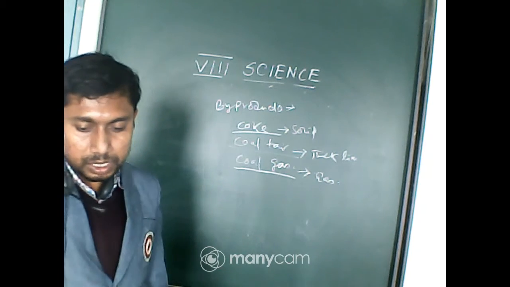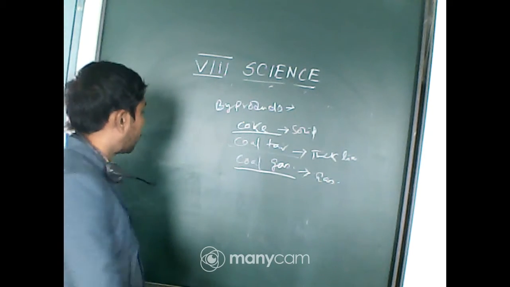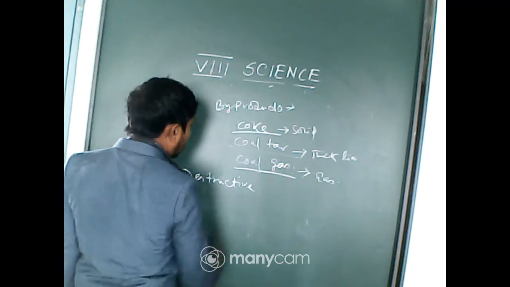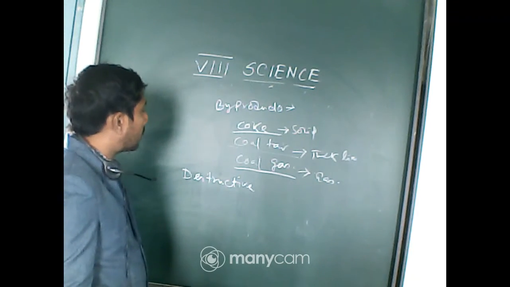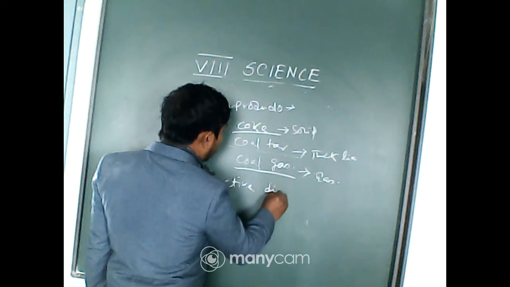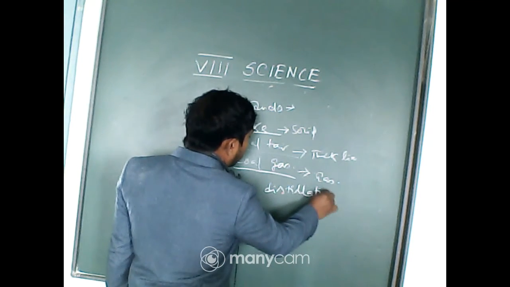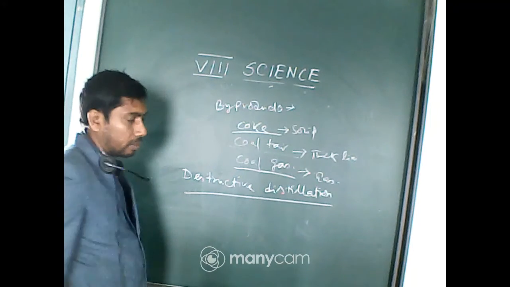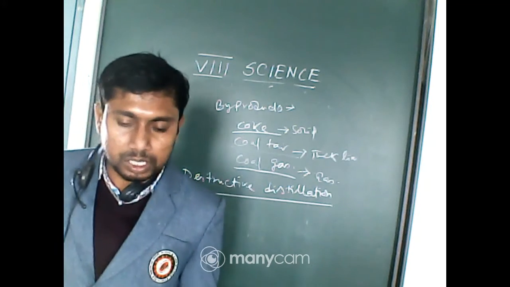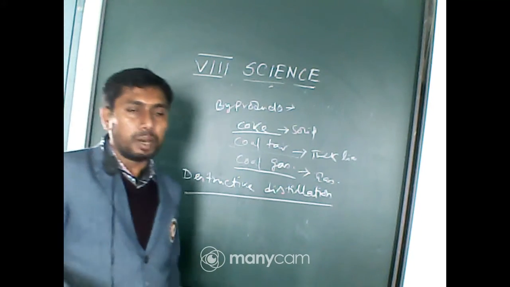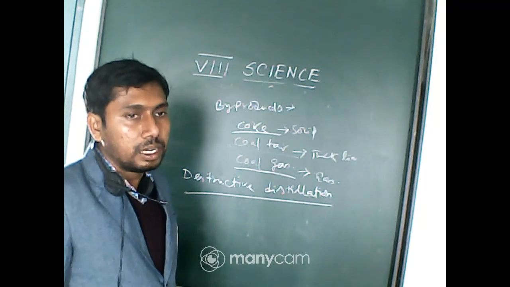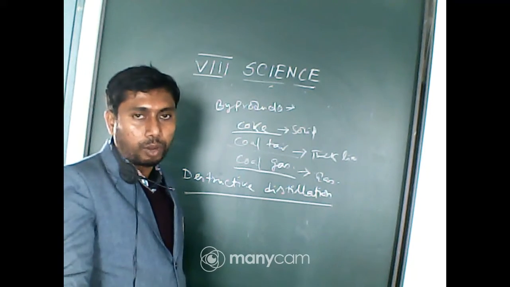What is destructive distillation? The conversion of coal to coke, coal tar or coal gas is done by destructive distillation. First you have to know what distillation is. Distillation is the process of conversion from a solid mass or from a liquid to the vapor state. For liquids it depends on the boiling point.